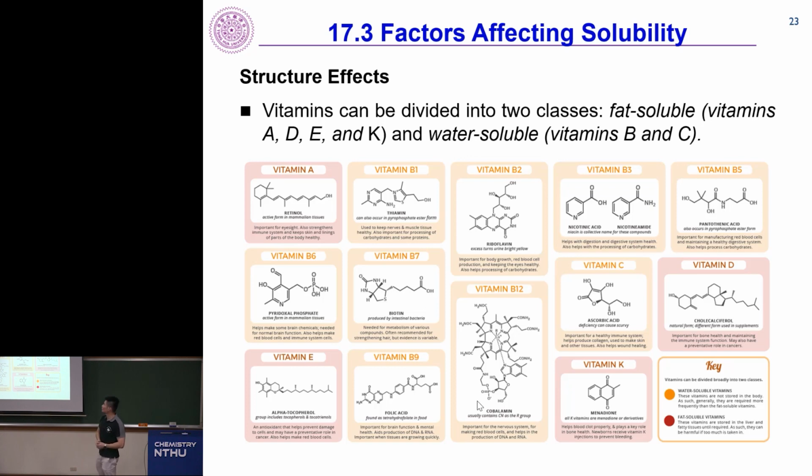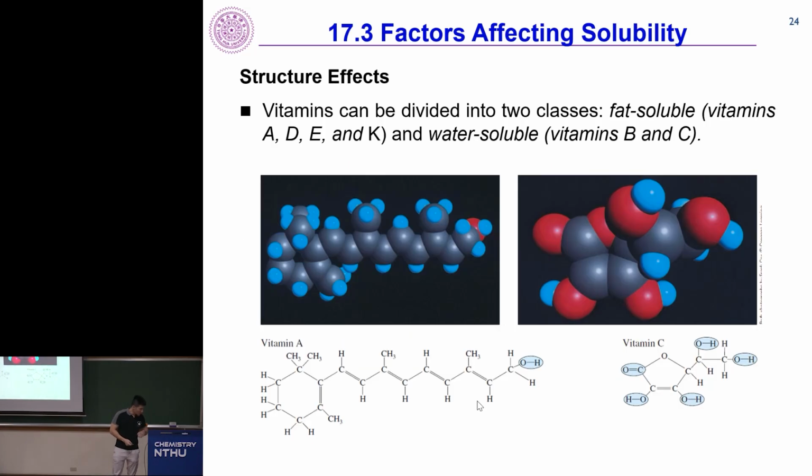The first effect is whether they are polar. The second effect is the structural effect. Vitamins can be divided into classes, fat soluble and water soluble, as I already told you. You also need to think about how their structure looks when they pack together. Whether they have a long tail structure, or are more spherical, you should have strong interactions. Okay?